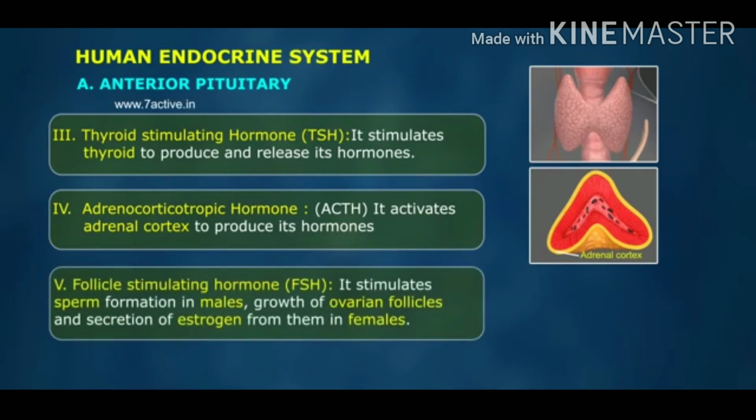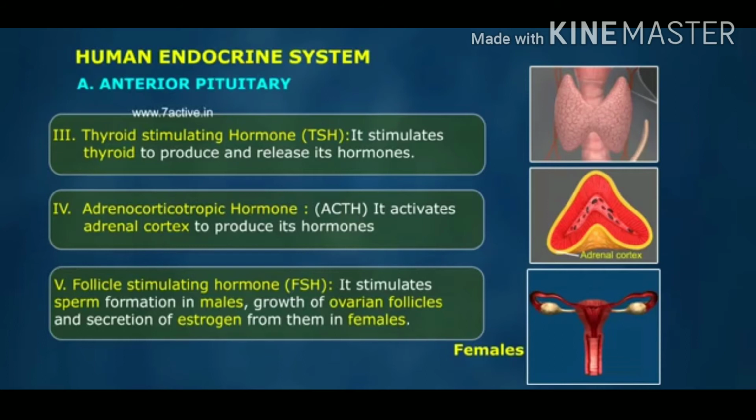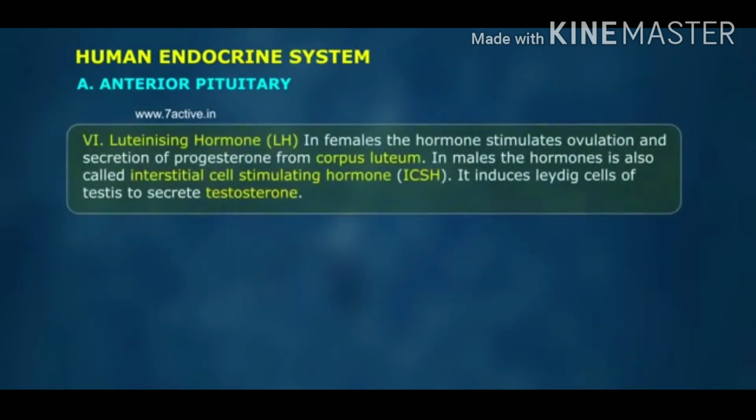5. Follicle stimulating hormone, FSH. It stimulates sperm formation in males, growth of ovarian follicles, and secretion of estrogen from them in females. 6. Luteinizing hormone. In females, the hormone stimulates ovulation and secretion of progesterone from corpus luteum.